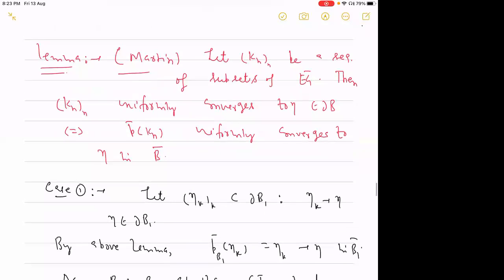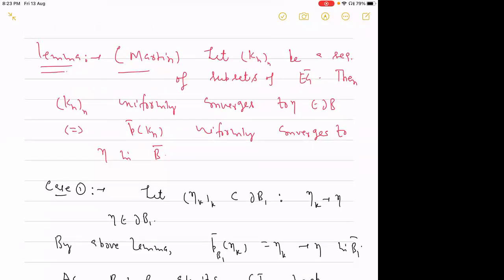So before starting the actual proof, we will have this lemma which Martin has proved. Let K_n be a sequence of subsets of EG bar. Then K_n will converge uniformly to eta, some point in the visual boundary of this universal cover, if and only if you take the projection in B bar, it will converge uniformly to the same point. It is if and only if.